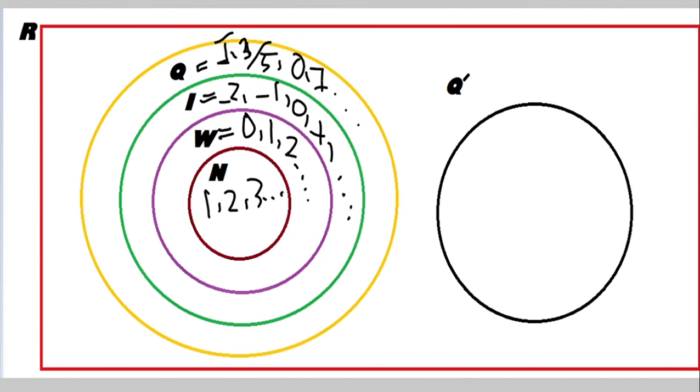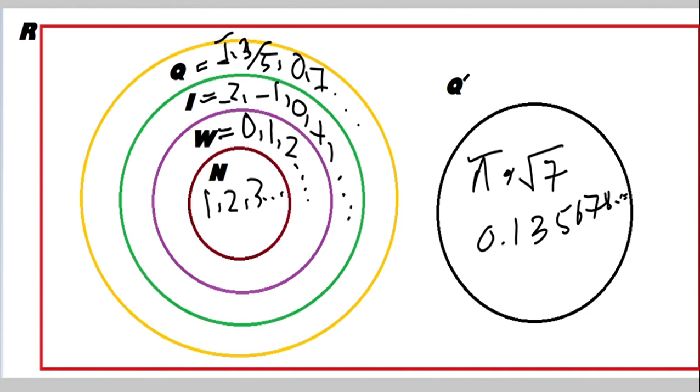Now here we have a different one, which represents irrational numbers. Now we will write some examples of irrational numbers. Pi is the greatest example of an irrational number, and then we have under root 7, and numbers like 0.1356789, which is a non-stopping number. This means that we can't write it in the form of p over q, and we know that if we can't write a number in the form of p over q, it's not a rational number, it's an irrational number.